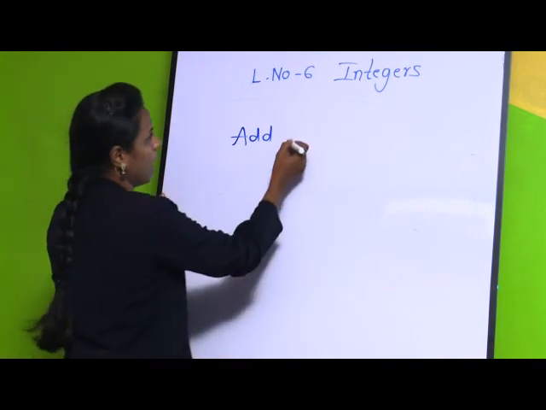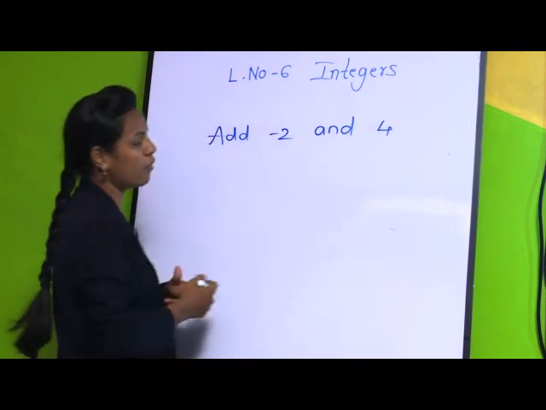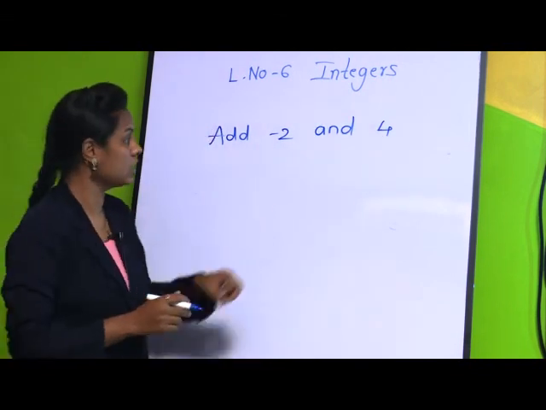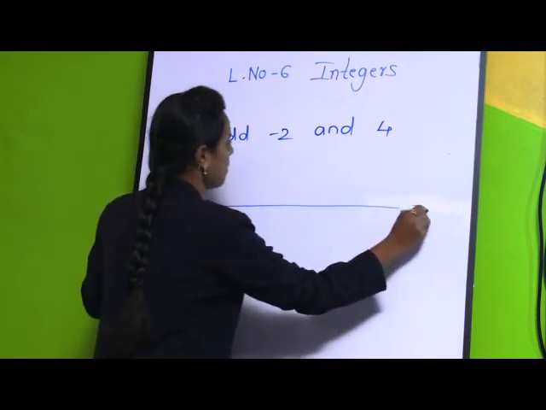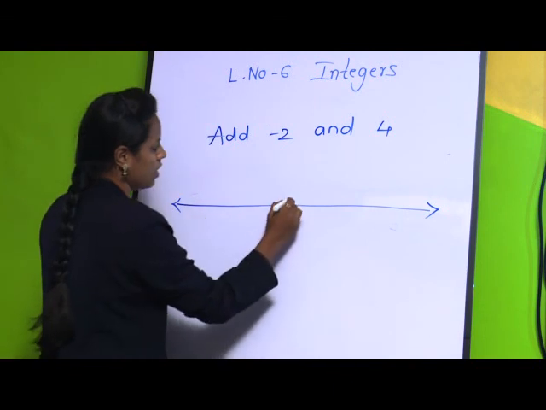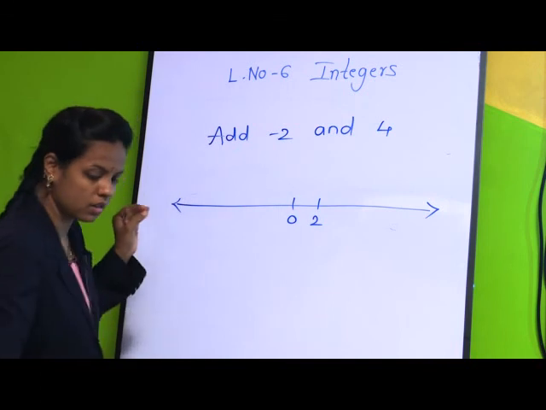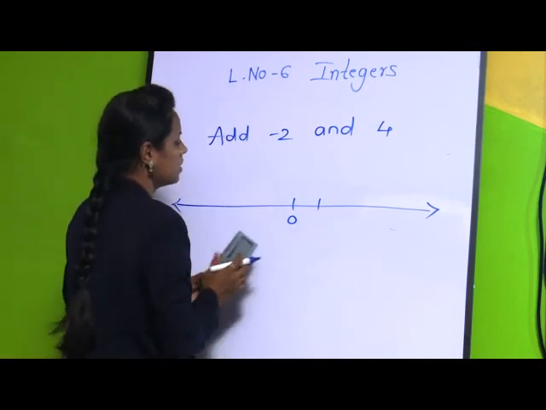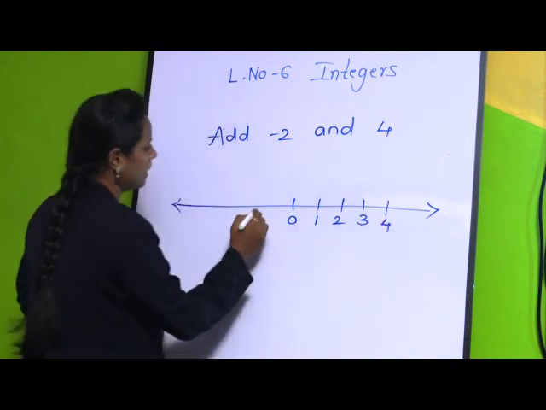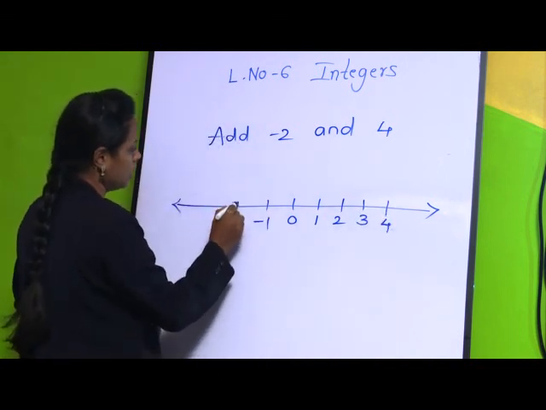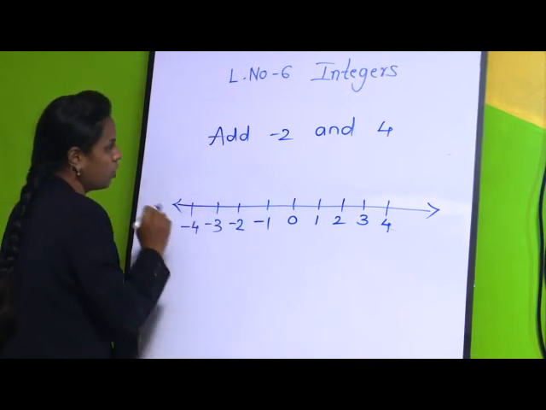Now we will add -2 and 4. Okay. Now we have two different integers, that is -2 and 4. The same way, first of all we have to draw a number line: 0, 1, 2, 3, 4, and then here -1, -2, -3, -4.